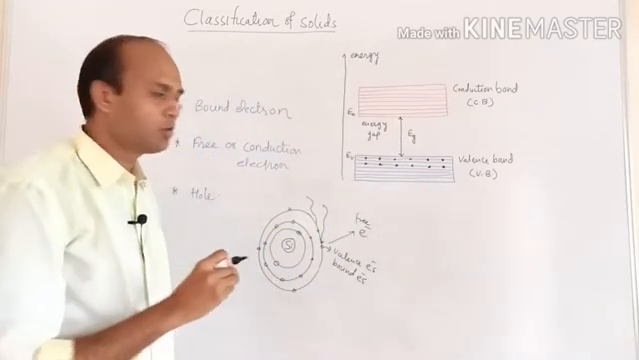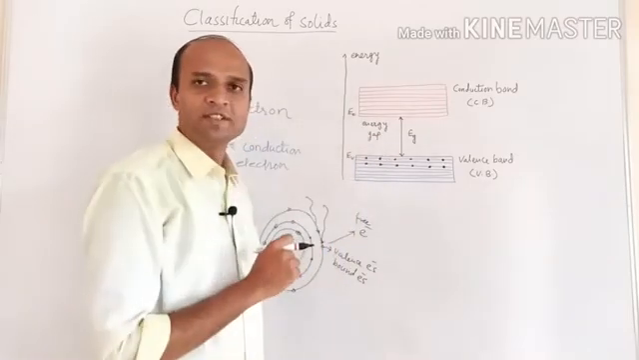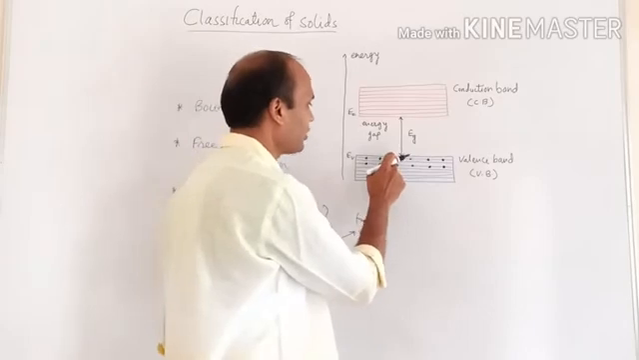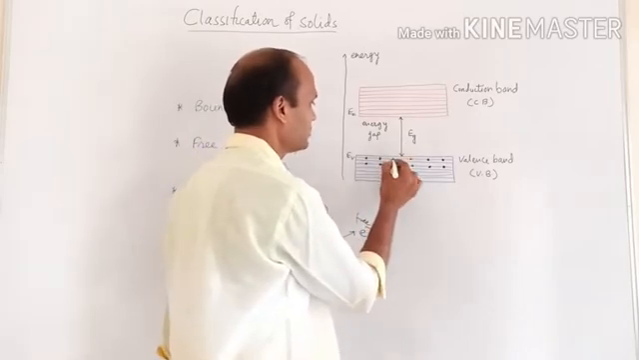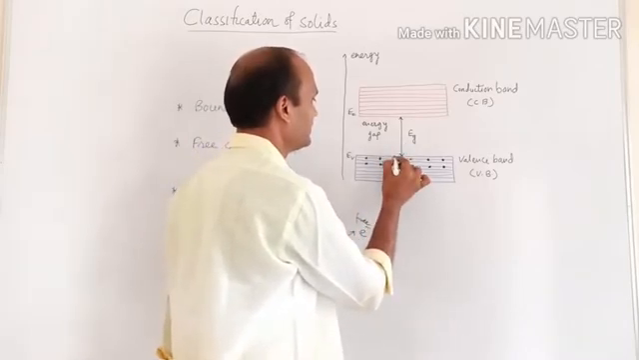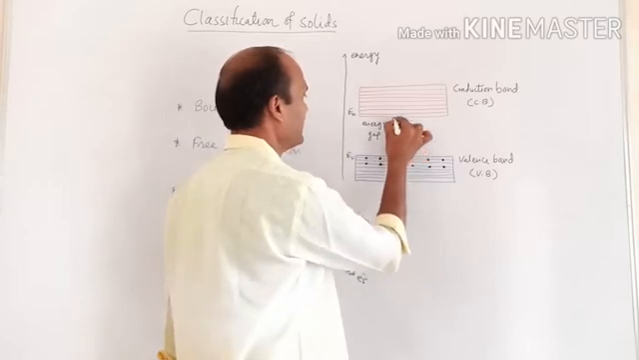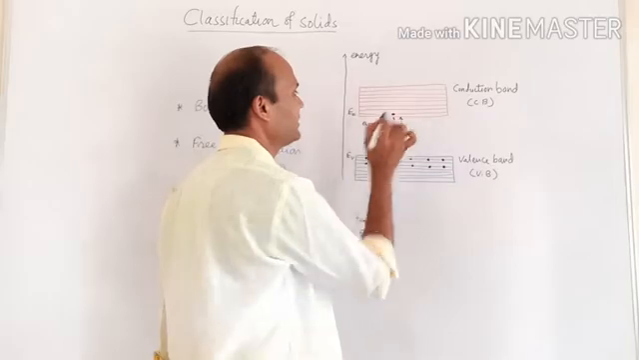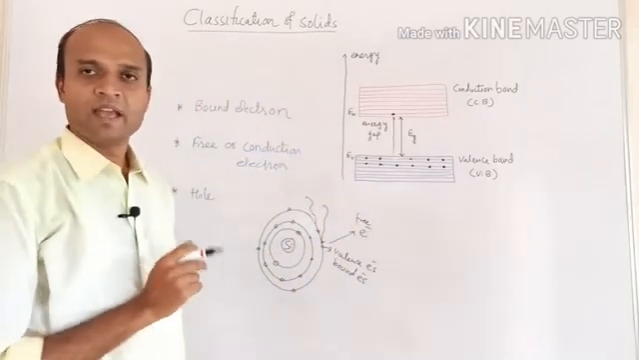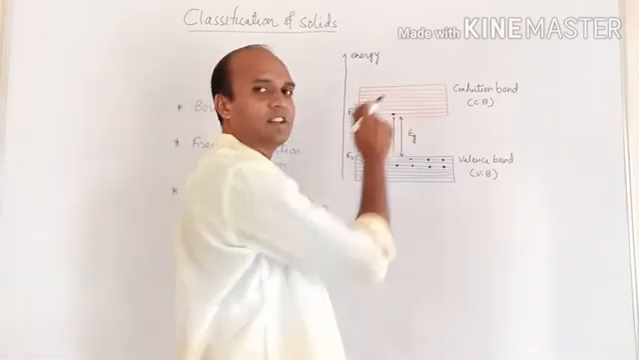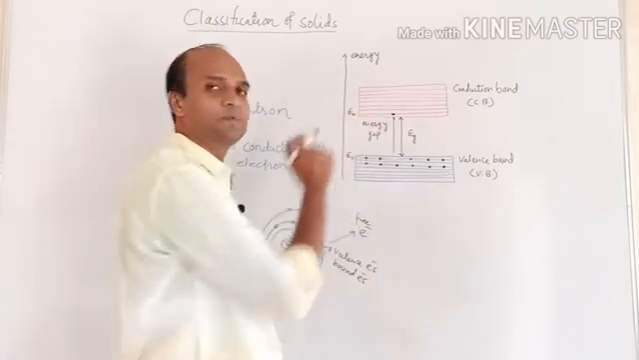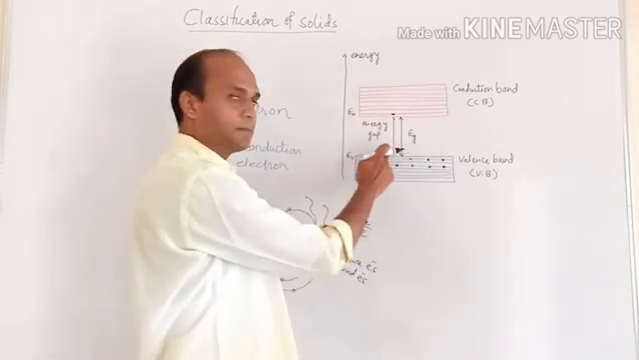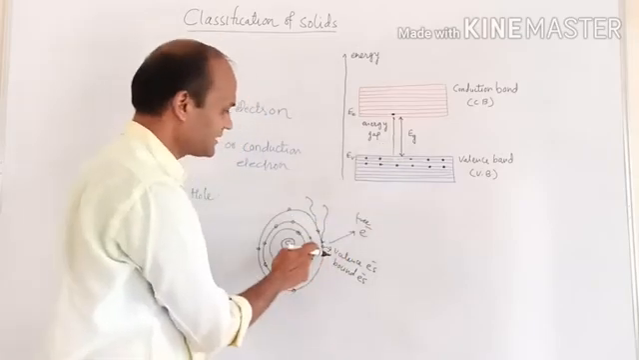If that much amount of energy is supplied to these electrons which are present in valence band, then that electron will make transition. So from here, this electron will make transition, and that electron will reach in a conduction band. As soon as that electron reaches in a conduction band, now it becomes free. This process is similar to this one.